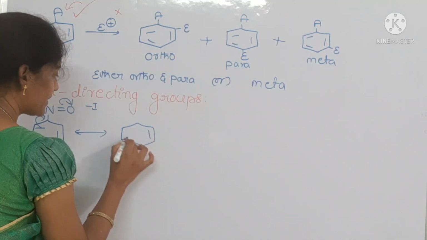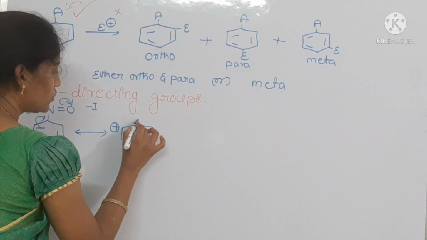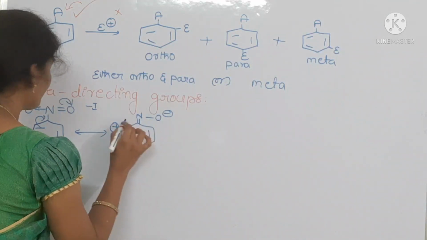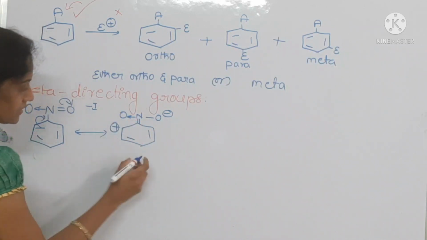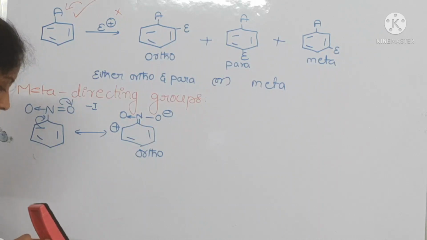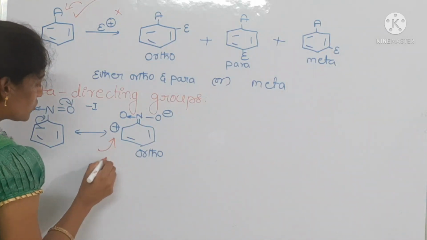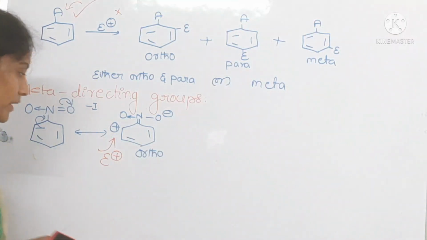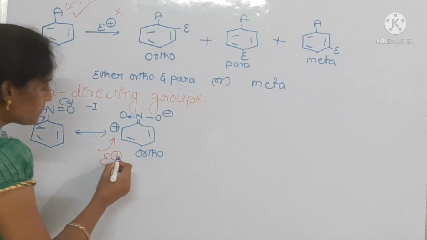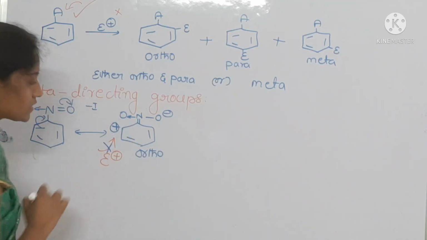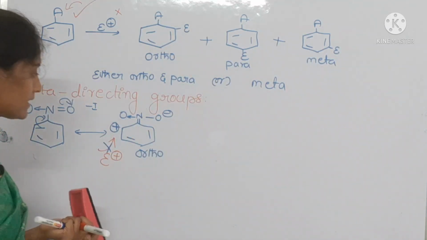Then what happens here? At the ortho position, a positive charge will be generated. See, this is the ortho position. Here, is it possible for an electrophile to attack this ortho position? There is no chance to attack. Why? Because it has a positive charge. The nitrogen also has a positive charge, so it is not possible for the electrophile to attack.